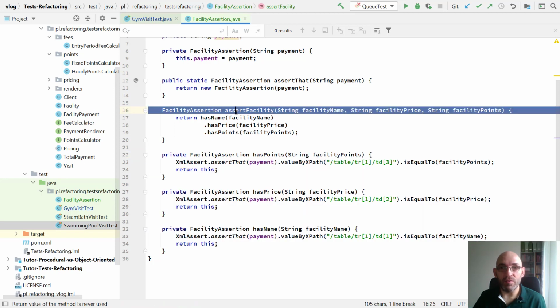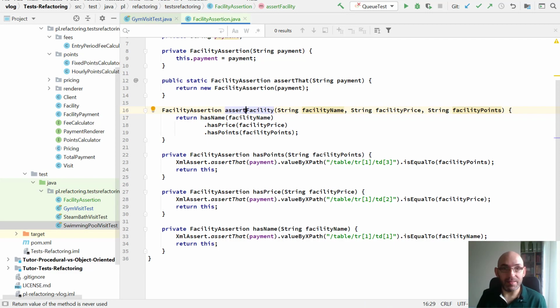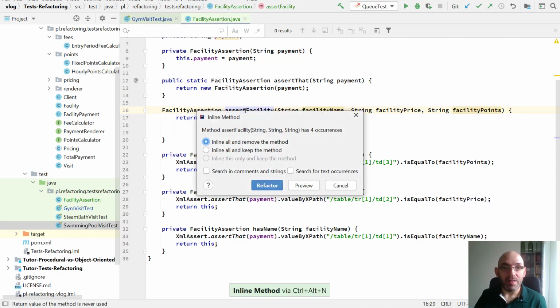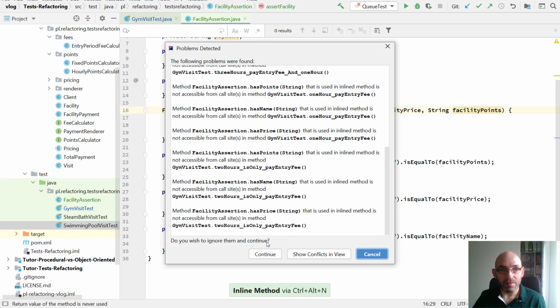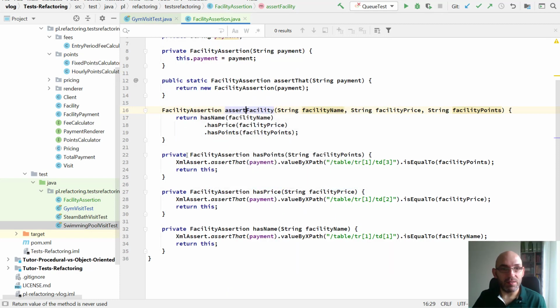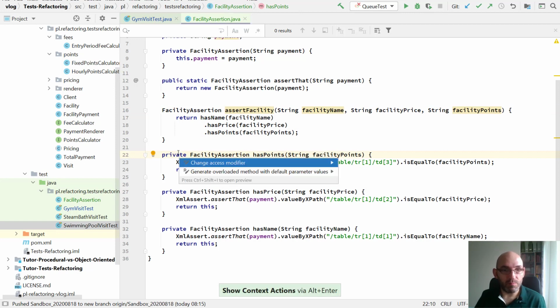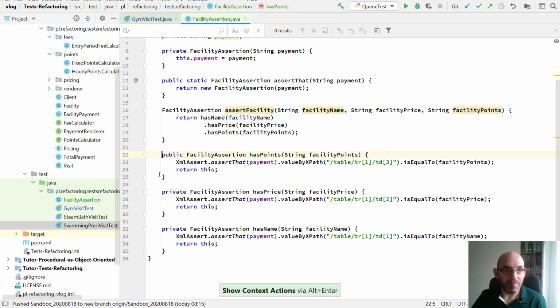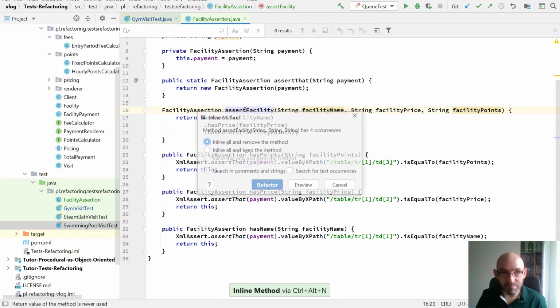I have my original method, which I'm going to inline now. Let's inline this method. Inline all and remove the method. Oh, but before we do this, I need to change these 3 methods into public ones. Alt-Enter, change access modifier to public. I will inline this method.